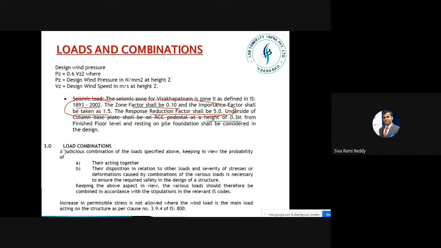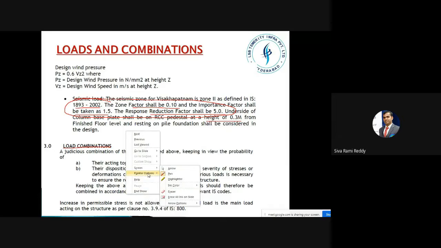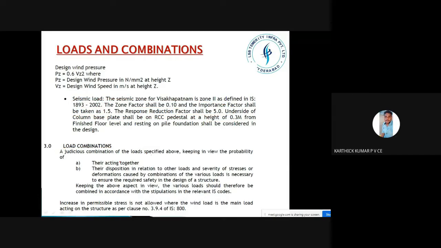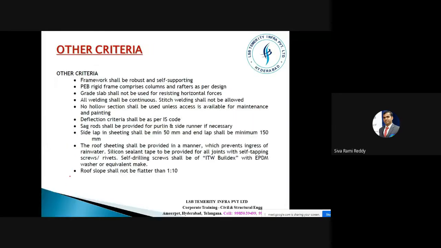So now you go to the load combinations. According to that, we will now design this structure. Yeah. We'll go to the next, other criteria.